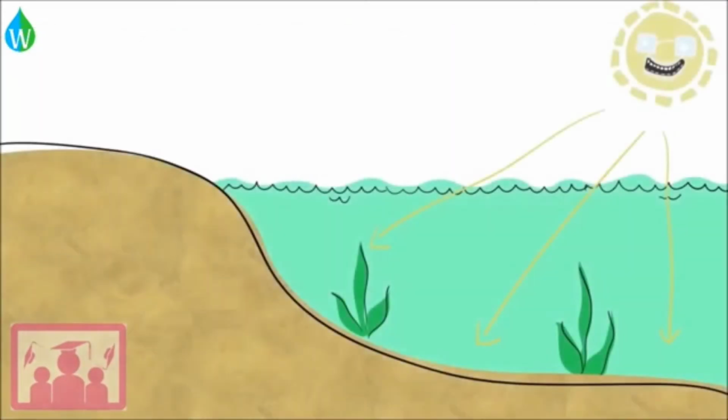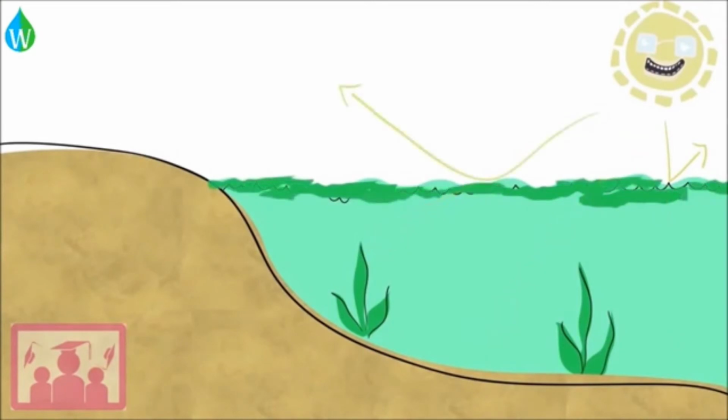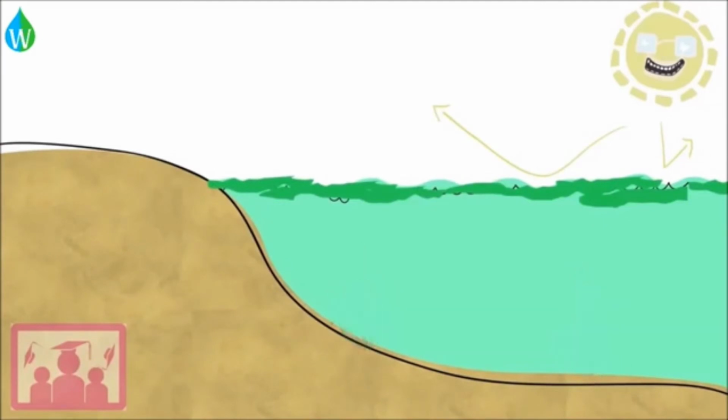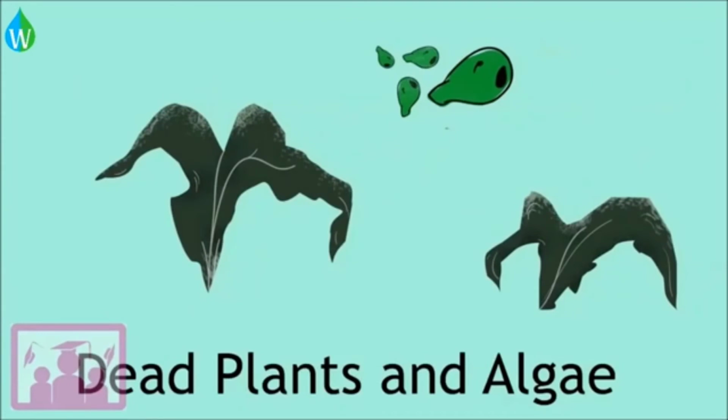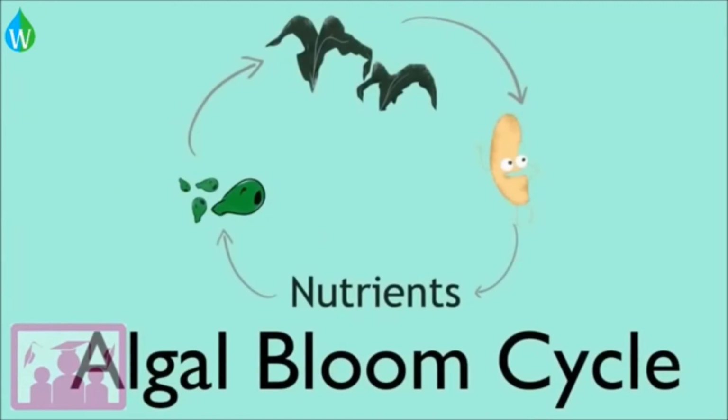This algal bloom will absorb sunlight shining on the water, so the sunlight can't reach the bottom. Plants that need this light to photosynthesize will die. The algae will also start to die when they eat up all of the nutrients and run out of food. Next, bacteria start to break down the dead plants and algae, and that releases more nutrients back into the water, continuing the algal bloom cycle.